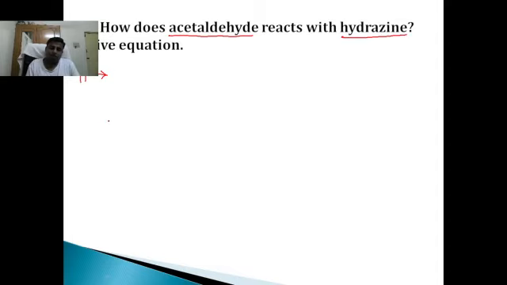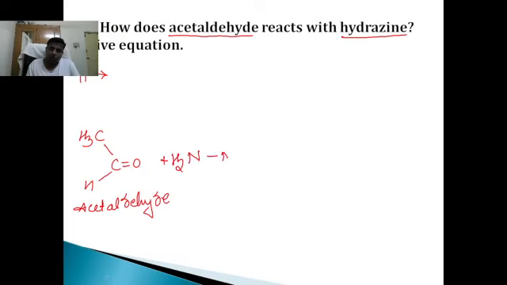Acetaldehyde formula: CH3, C double bond O, H. Acetaldehyde reacts with hydrazine, formula NH2 NH2. This is hydrazine.